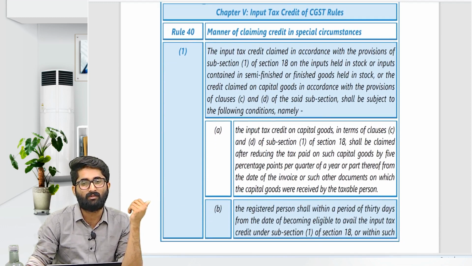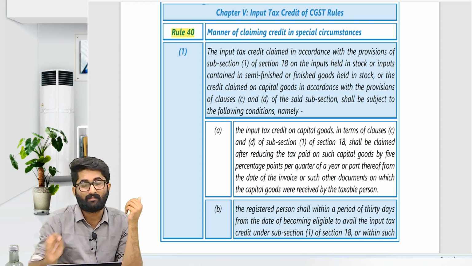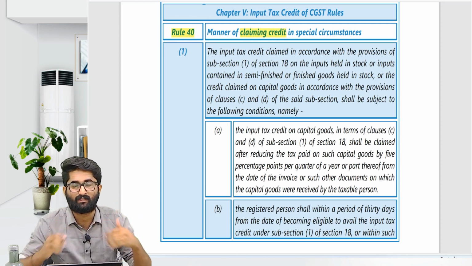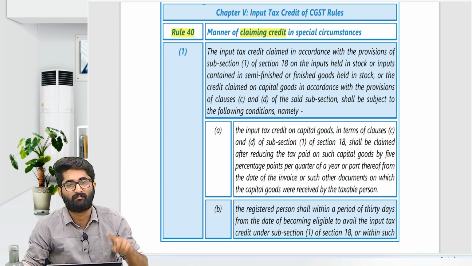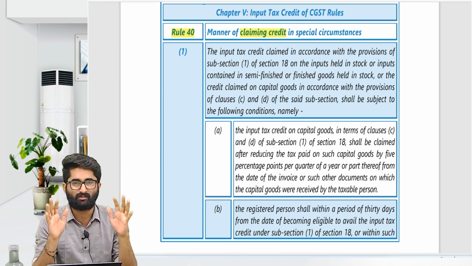So what are the rules, sir? In that, first we will discuss rule 40. Rule number 40 is about the manner of claiming credit. Claiming credit, not reversing the credit. That means it is applicable for section number 18 subsection 1. Claiming as well as reversing the credit is also there. We will discuss that.